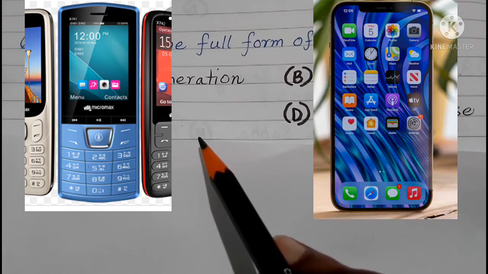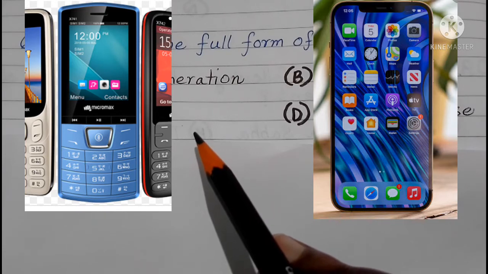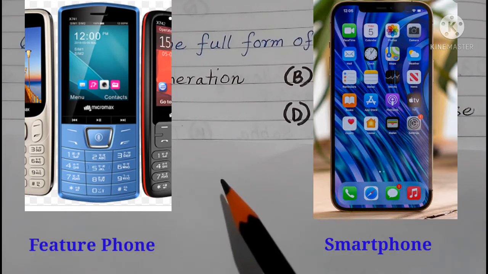Now you must have seen that we are doing so many things with our mobile phone. But earlier it was not like that. When we were students, at that time we could just make a call with that mobile phone and send an SMS, just that. More than that nobody could do.